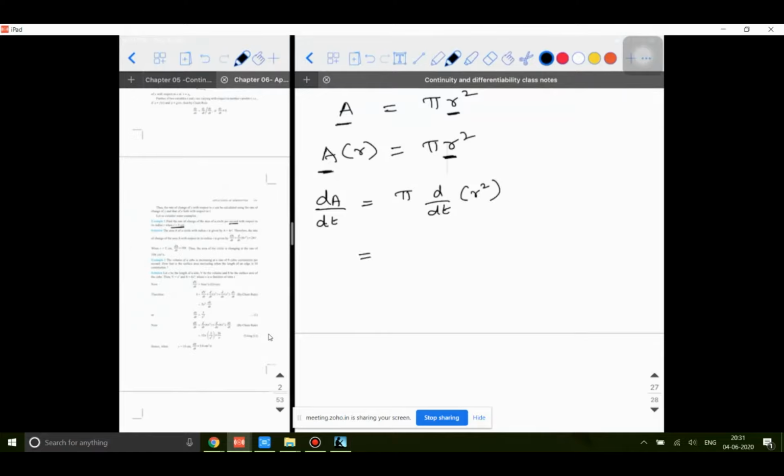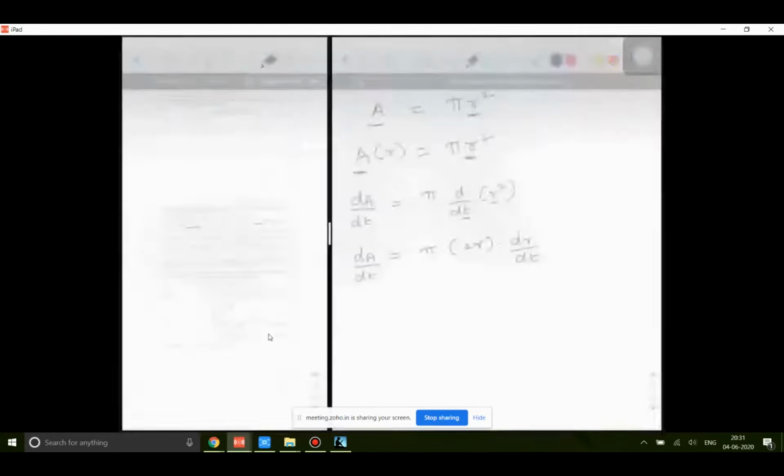So what is d by dt of r square? Pi into the derivative of r square is going to be 2r into, I need to use the chain rule, because here the variable is r, but I'm differentiating with respect to time. So we need to use the chain rule. So 2r into dr divided by dt. Am I clear? So dA by dt is going to be this value.